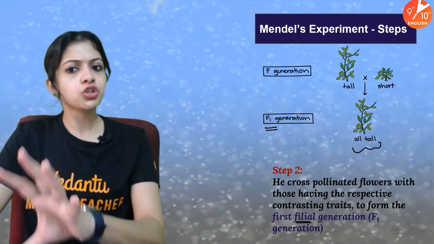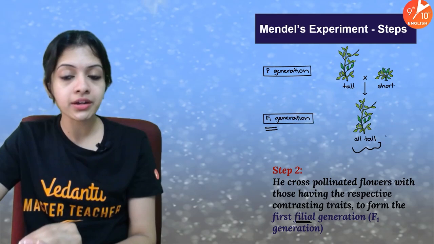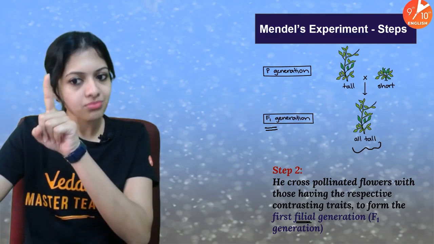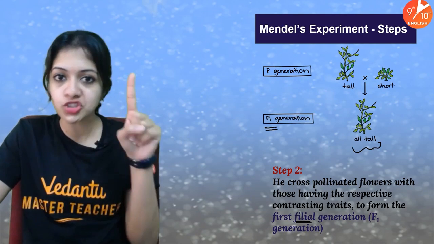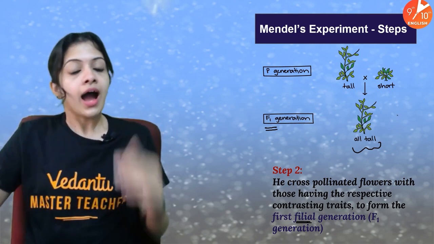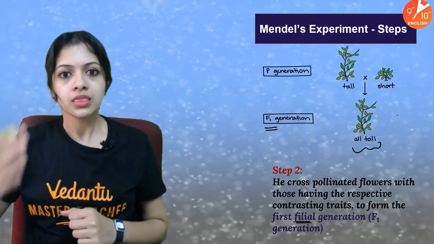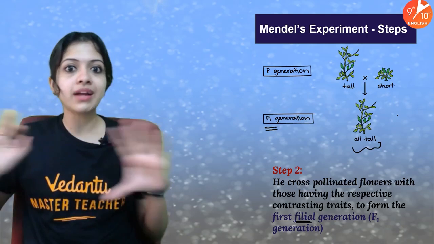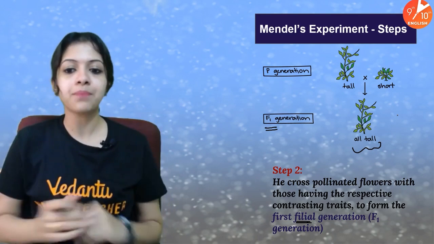Now children, one important thing to note is that although this image here shows only one pea plant, it doesn't mean only one child was born to these two parents. How many ever offspring plants were produced, be it 10, 30, 40, 50, or even 100, regardless of the number, all of them were tall plants. All the F1 plants were tall.